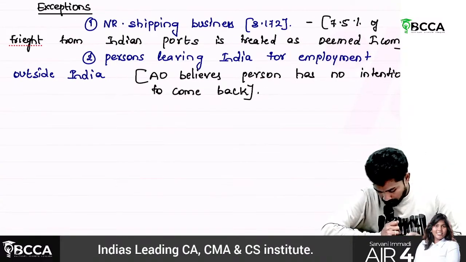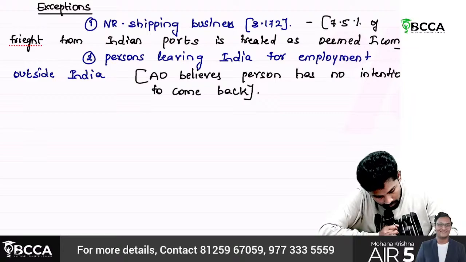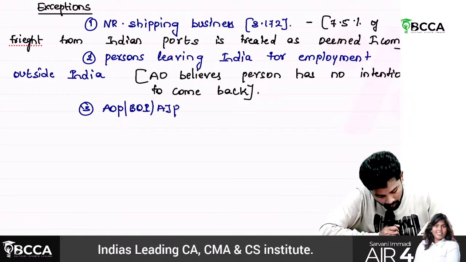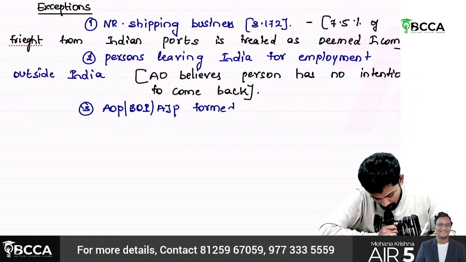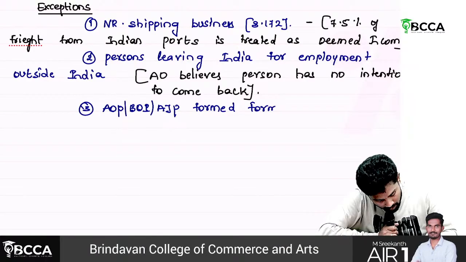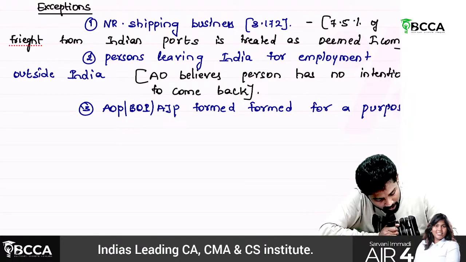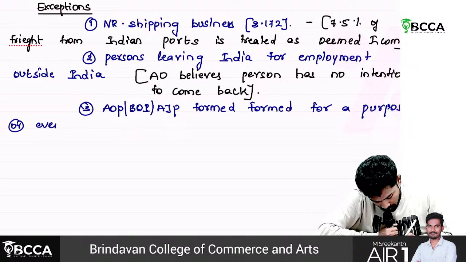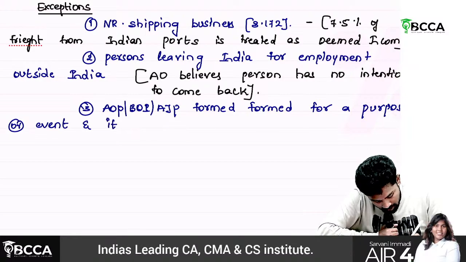Third one, sir. AOP, BOI, AJP formed for a purpose or event, and it is accomplished.